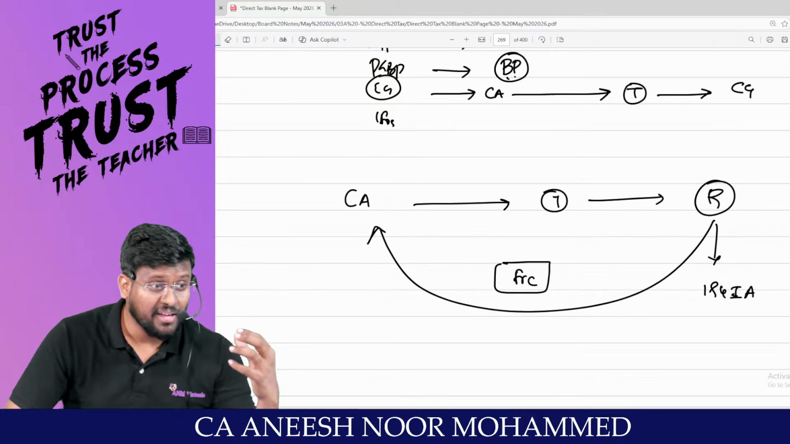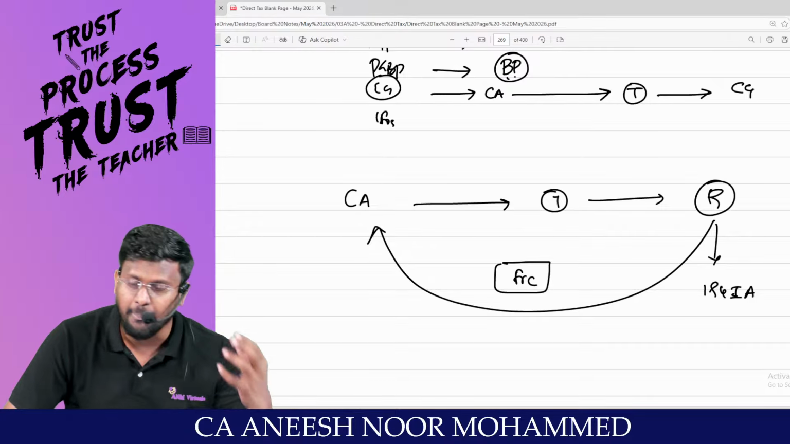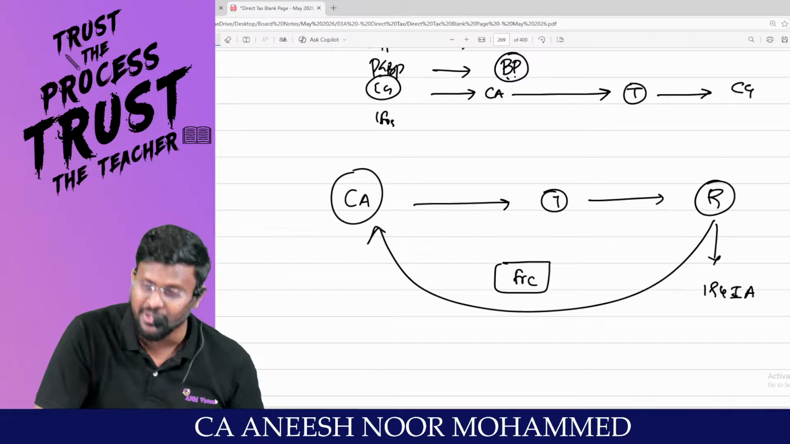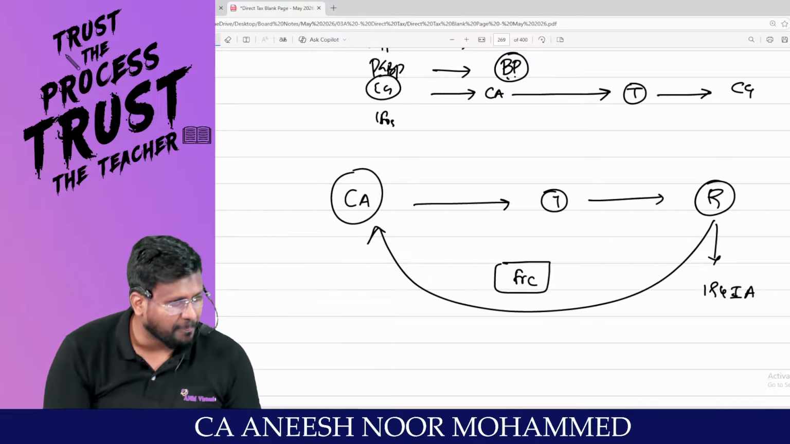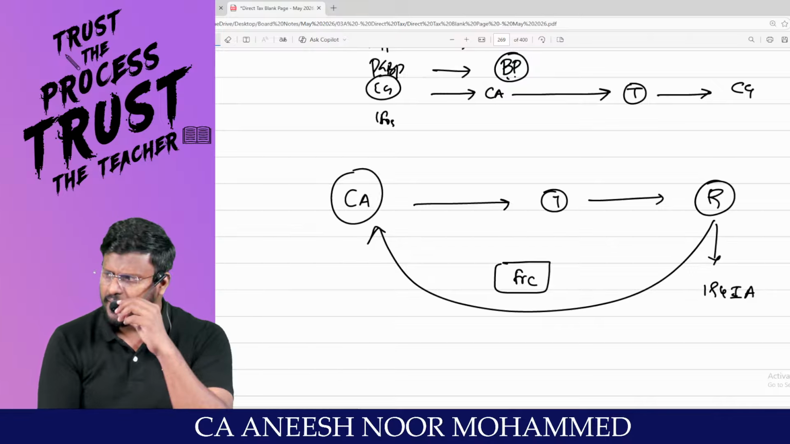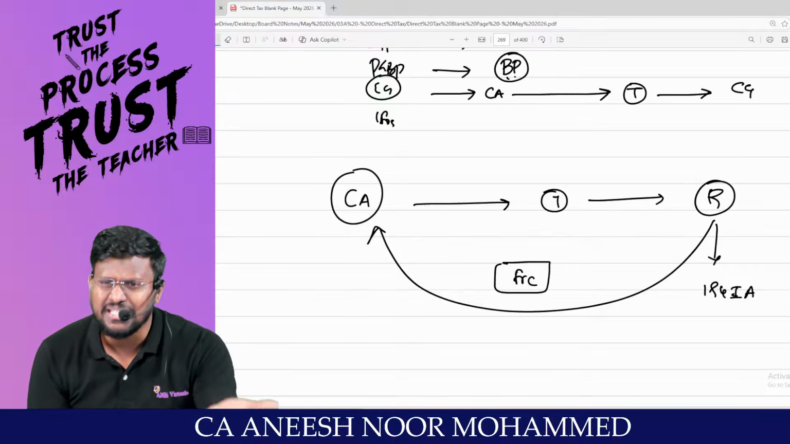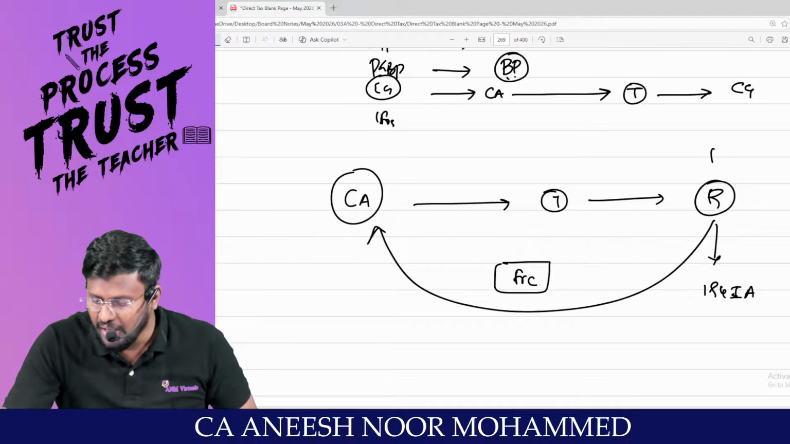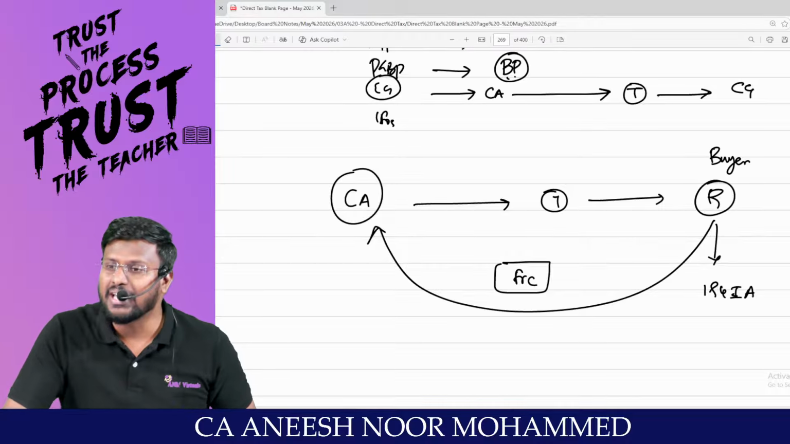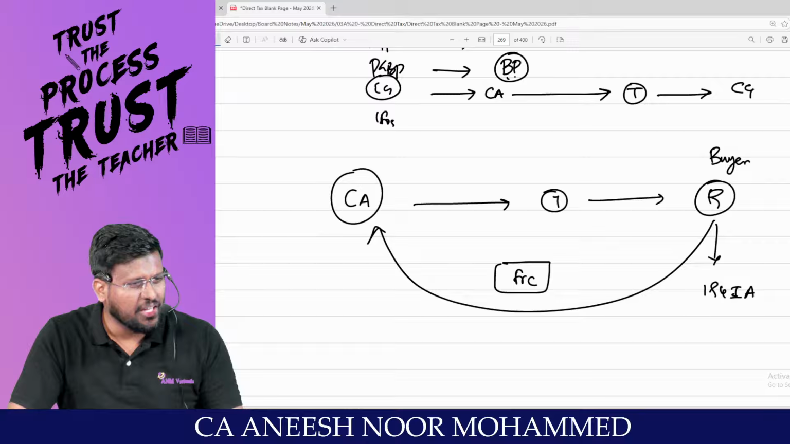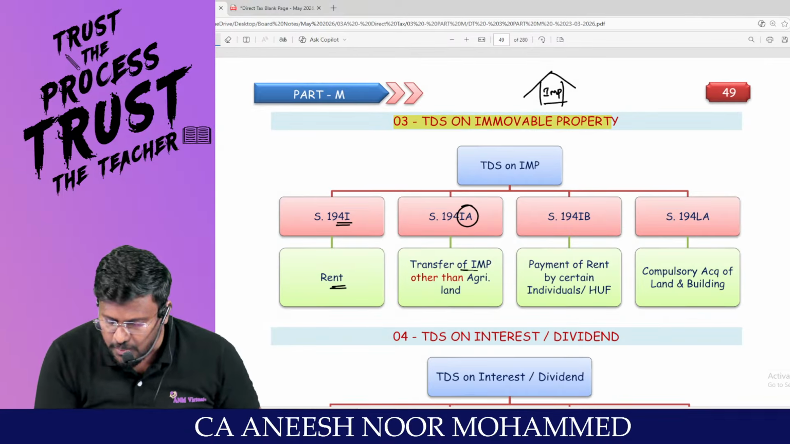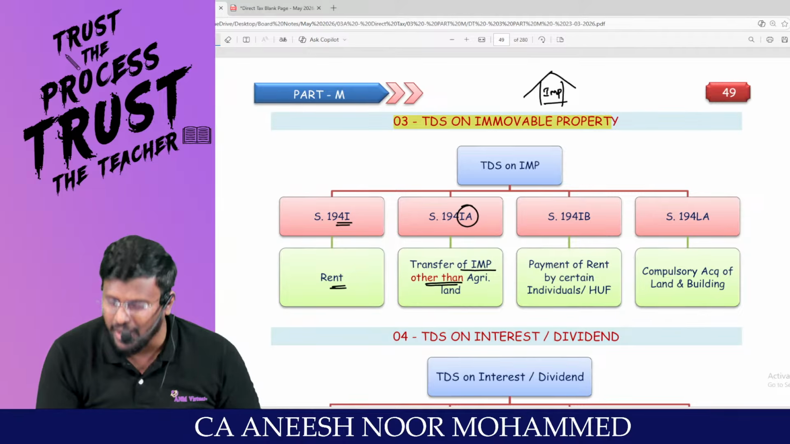Because capital gain is not a small head. Capital gain is a big income. Am I right? Happily, this guy will skip the income to be shown in the total income. So what the Income Tax Act is saying is that if you are purchasing a capital asset, let the buyer deduct TDS under 194IA. At the rate and all, I will tell you. So transfer of immovable property other than what? Land.